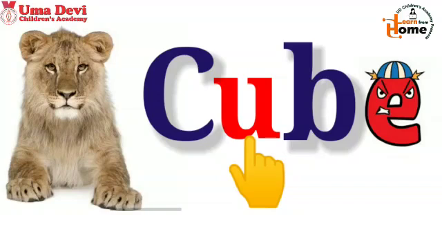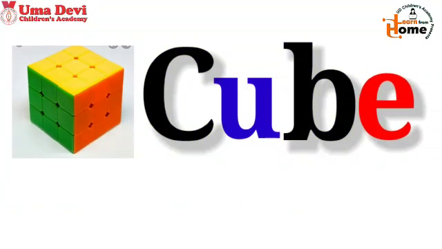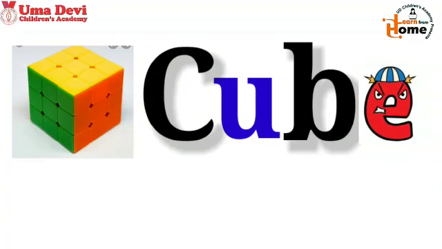Here, cub word becomes cube on addition of letter E. Children, in this word, we cannot hear the sound of E because E is a magic letter which itself remains silent.